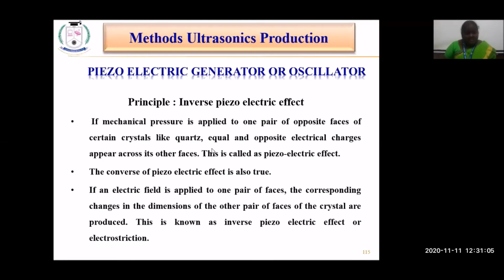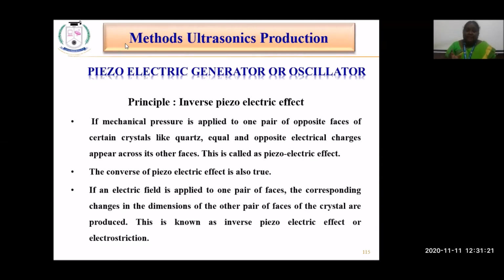If a mechanical pressure is applied to one pair of opposite faces of certain crystals like quartz or any other equivalent one, opposite electrical charges appear across the faces. That effect is called the piezoelectric effect.